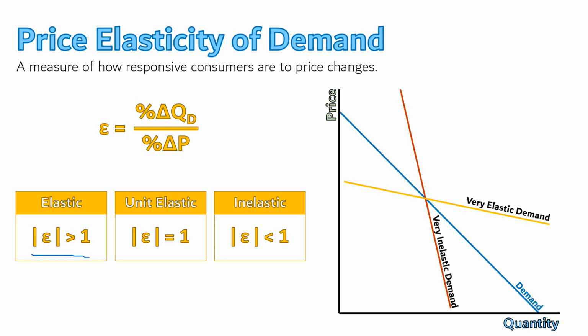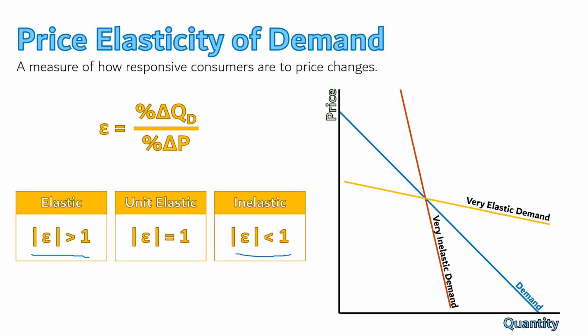When the absolute value of elasticity is below 1, meaning the numerator is smaller than the denominator, then we call it inelastic demand, like this steep red demand here. When demand is like this, you can raise the price a lot, and people will reduce their purchases only a little.